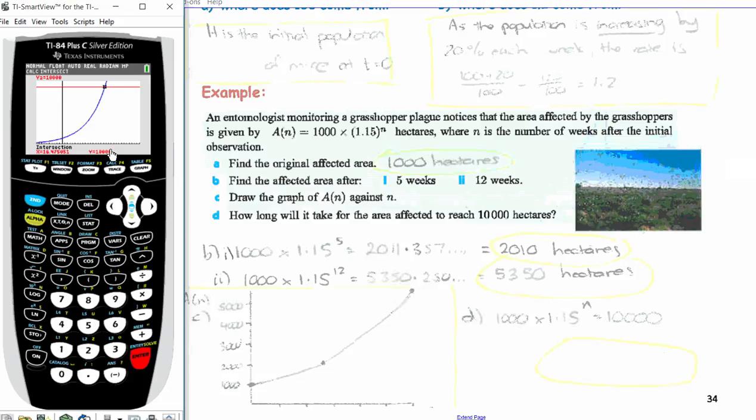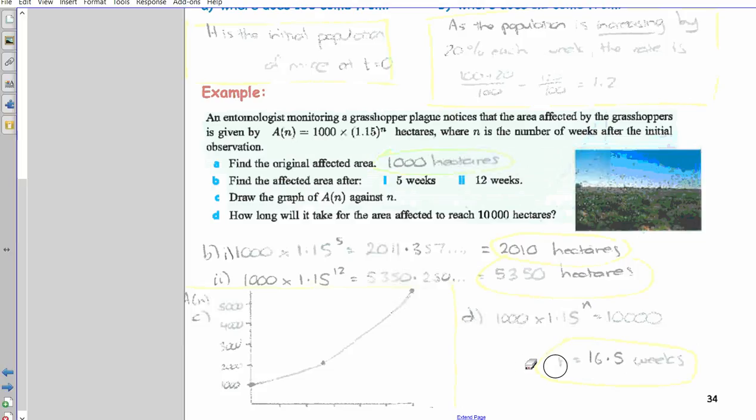But if you are getting the same answer as me and you agree that we've done it correctly, then this is what the correct answer should be. So it looks like it's 16.47 something, so about 16.5. I had 14.9, but no, don't worry, I do have the right answer, which is 16.5 weeks, which does match.